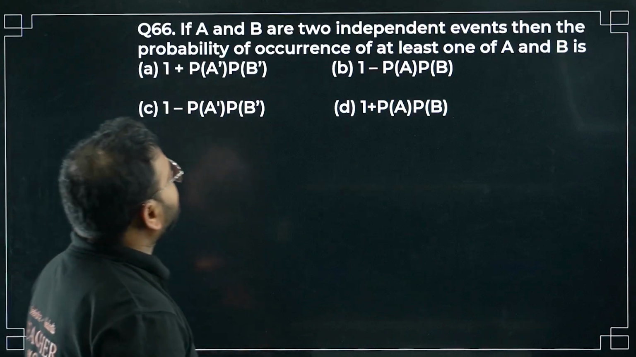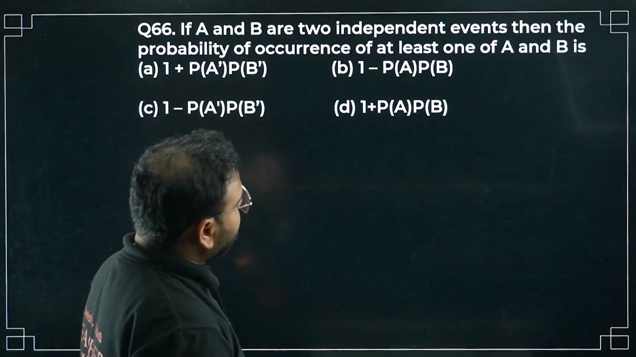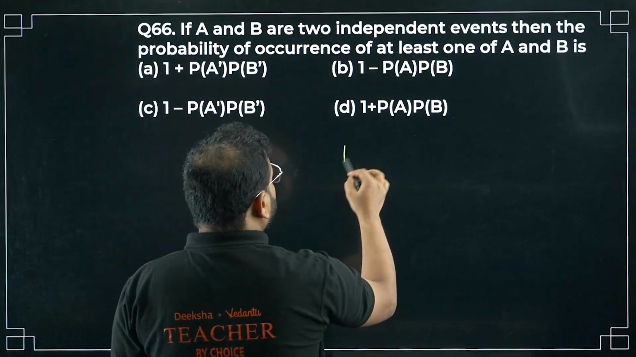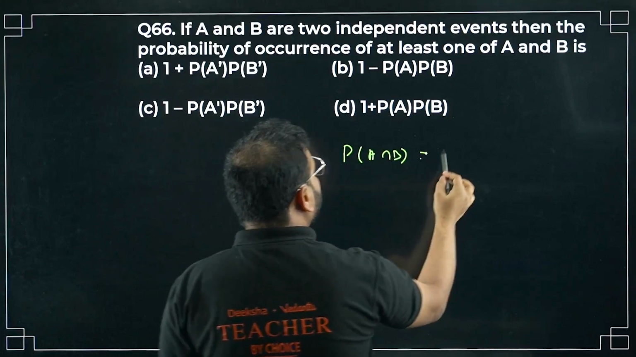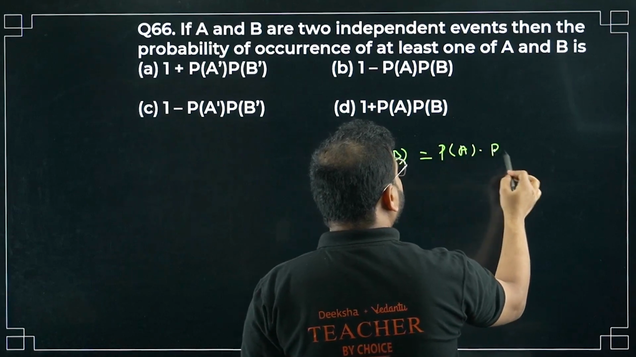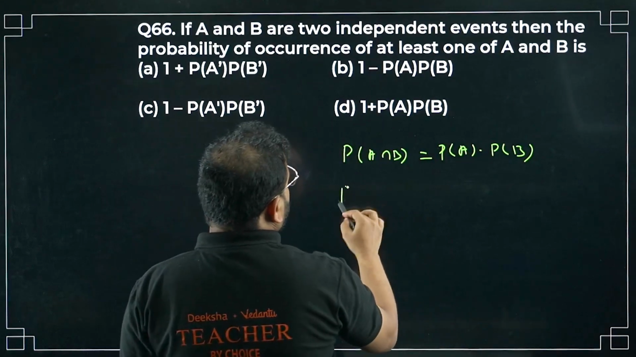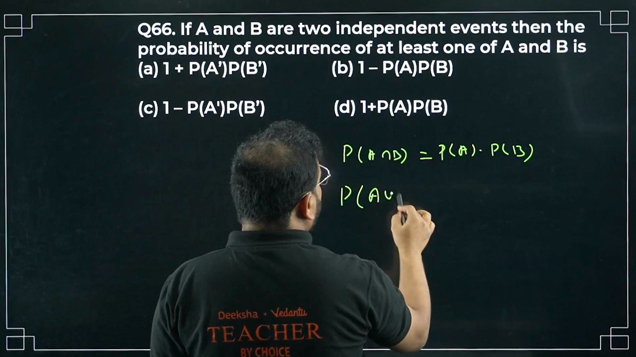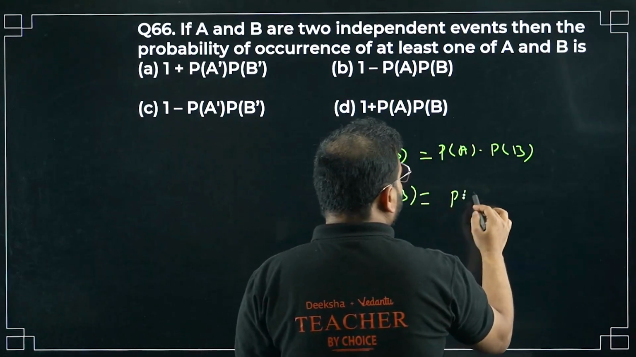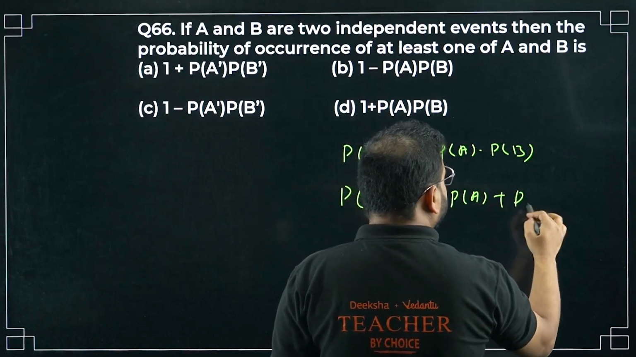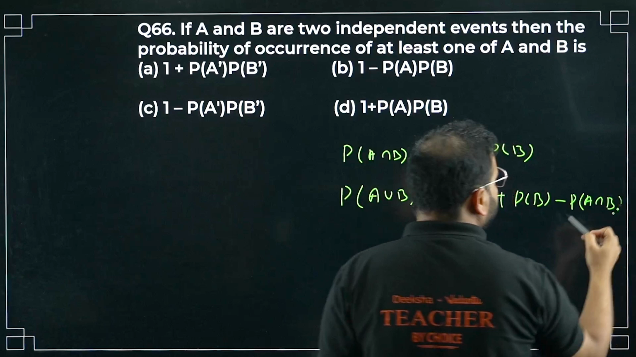If A and B are two independent events, then the probability of occurrence of at least one of A and B. Okay. So independent means P(A intersection B) will be nothing but P(A) into P(B). All right. Also, right here, at least one means A or B. It becomes P(A) plus P(B) minus P(A intersection B).